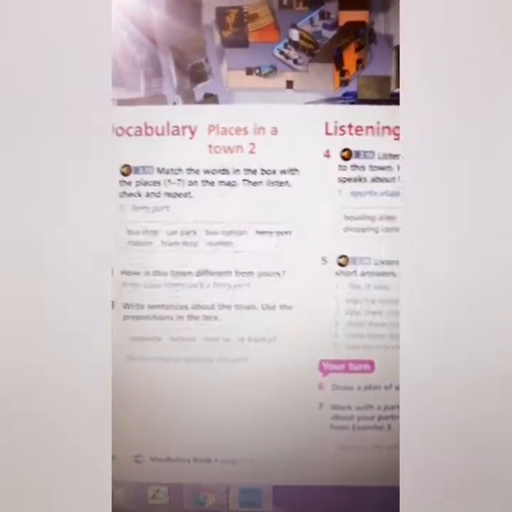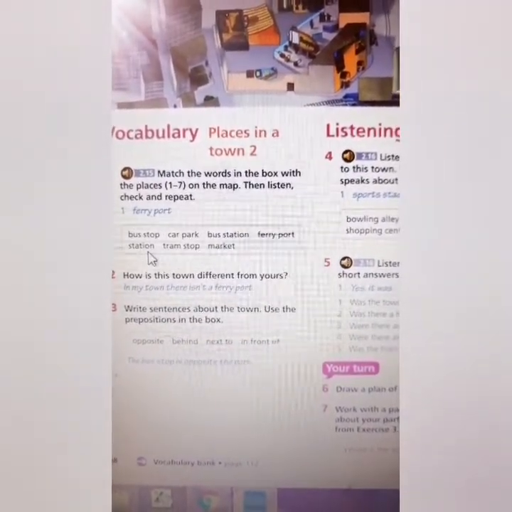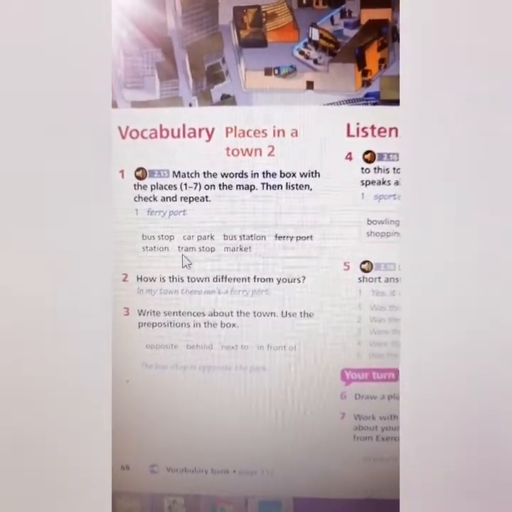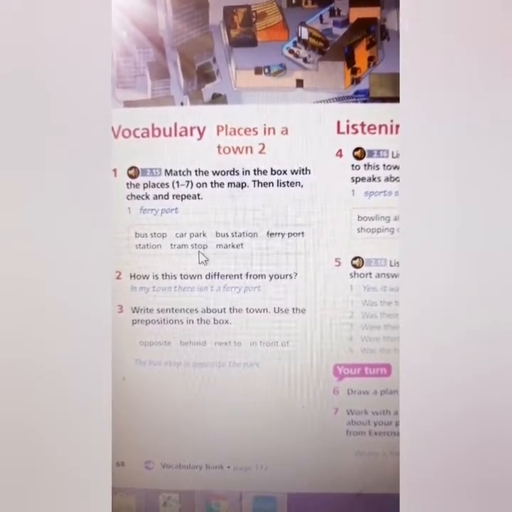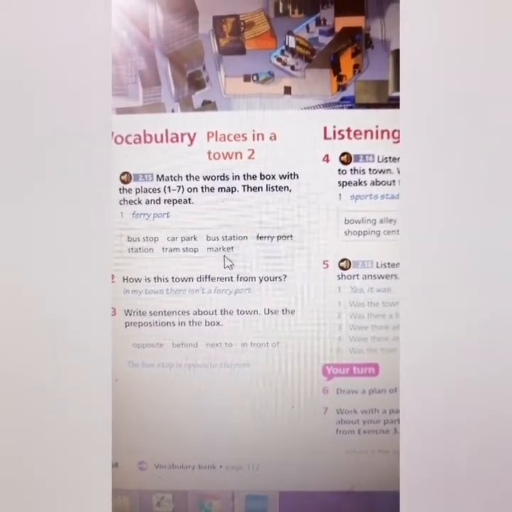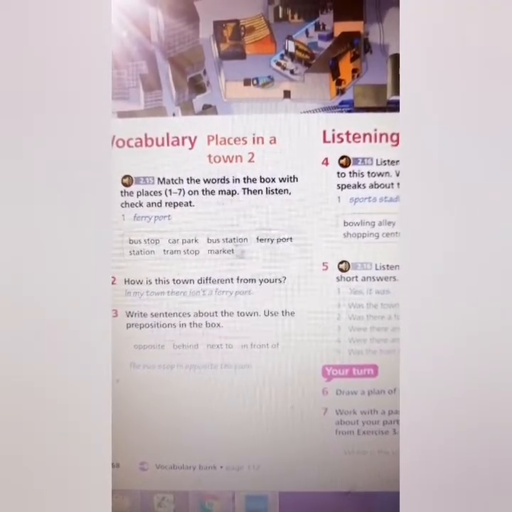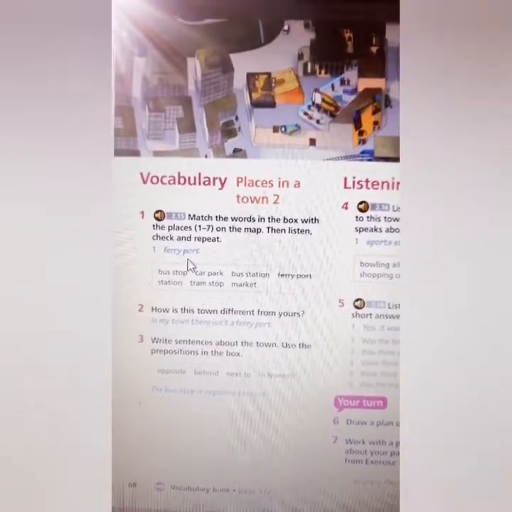Ferry port. Then we have station. Station. Then we have tram stop. Tram stop. And finally we have market. Okay, so as you can see, we have 7 words here, and you have to match them with the map.